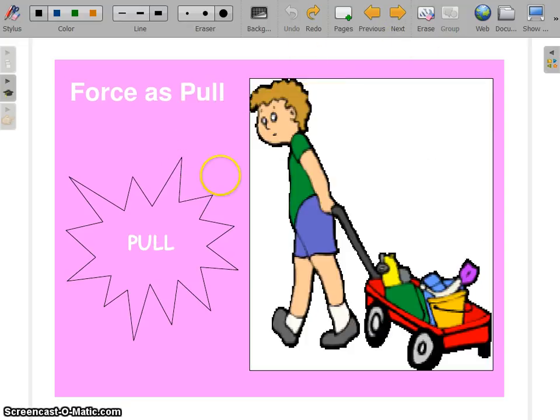Force as a pull. We pull many objects, like we pull the door, we pull a table, we pull a chair, we pull a suitcase, or we pull a trolley. In this picture, a boy is pulling a trolley. When the boy pulls a trolley, he applies a force, and the trolley starts moving from its original place. So here is the example of force as a pull.